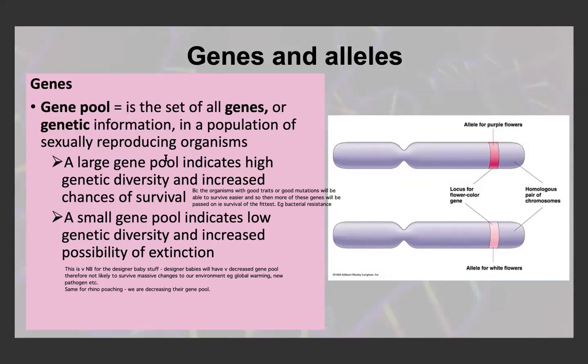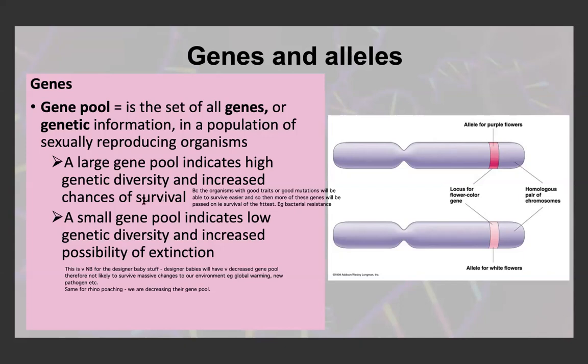When there's a large gene pool, it indicates high genetic diversity and increased chances of survival. A large gene pool means there are more genes, more genetic information, more different alleles, which means more genetic diversity and more genetic variation. Because of this, the organisms have increased chances of survival because they have so much variation. They're able to adapt to different conditions, and it's a lot easier for them to survive in changing conditions.